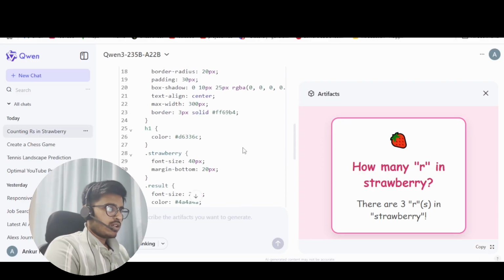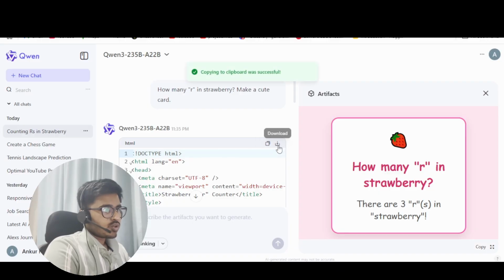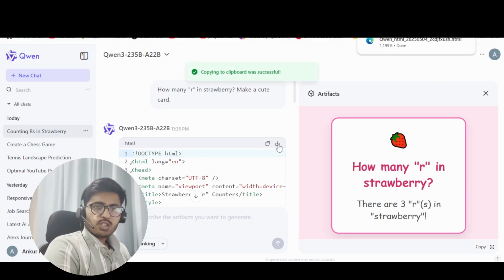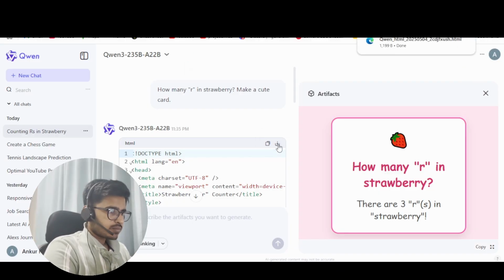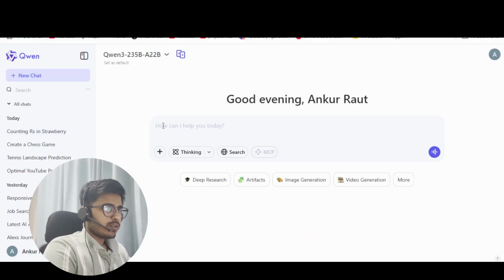So this is a really good thing that we are getting, where I can directly copy this code or maybe download the whole code and use it as is in my code, or in my website, or wherever I want to embed it. So this is quite helpful, I would say, for me as well. So this is the artifacts feature that we have.